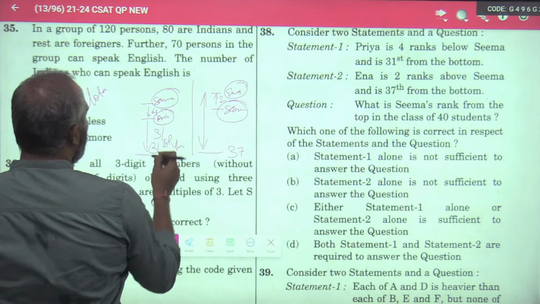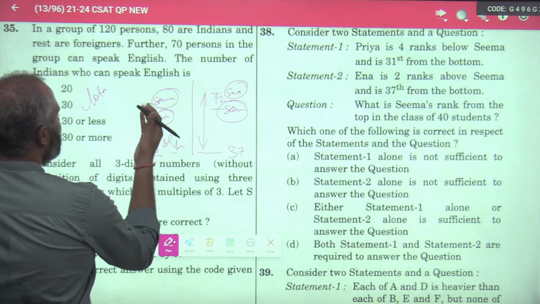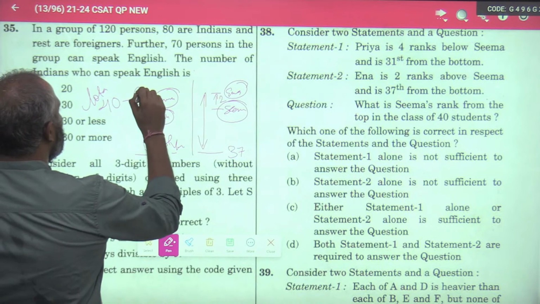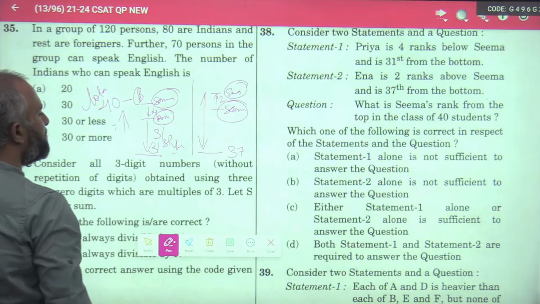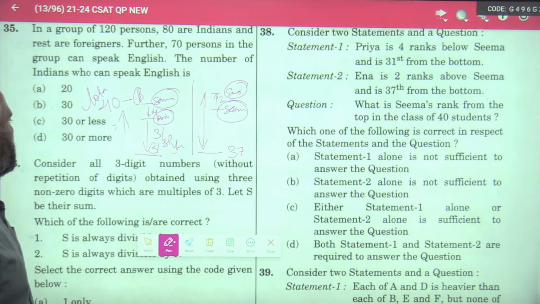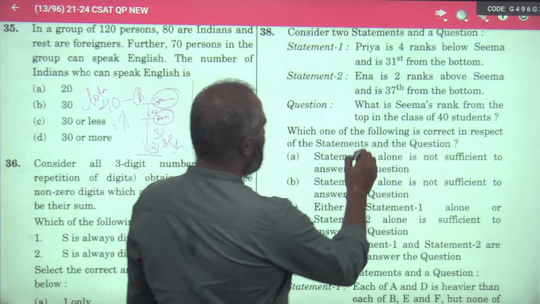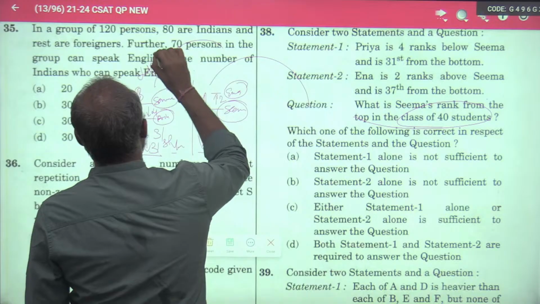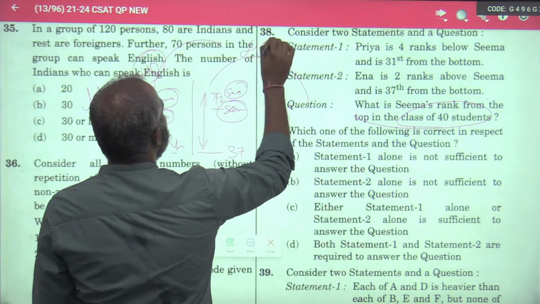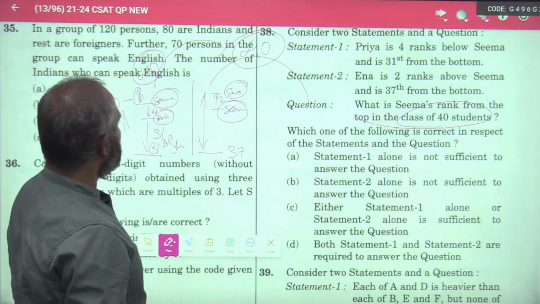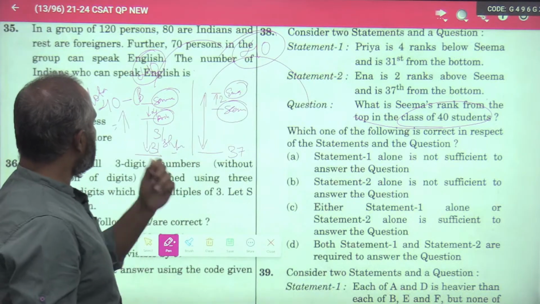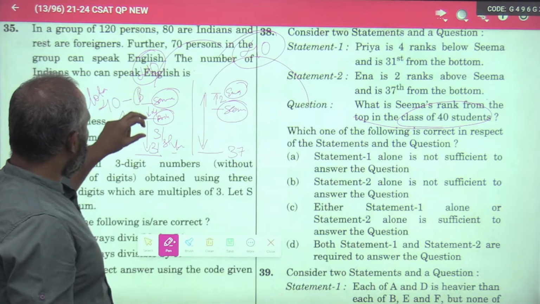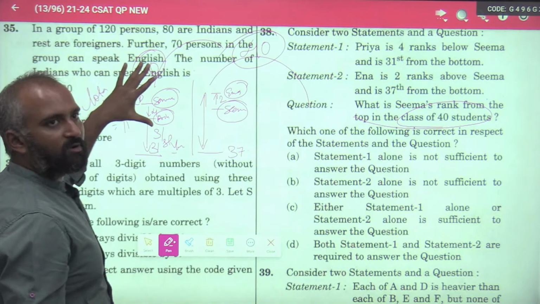If from the total persons you remove her bottom rank, you will get her top rank, and this information is provided in the question itself. That means for both the statements we have the total number of students, and we know the rank from the bottom.